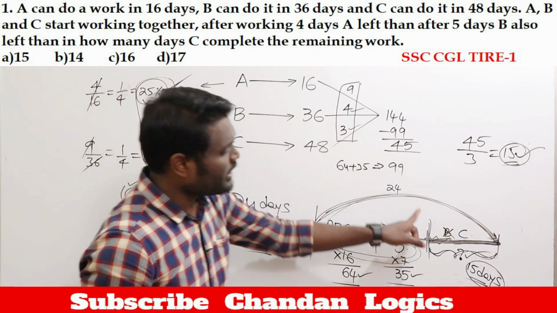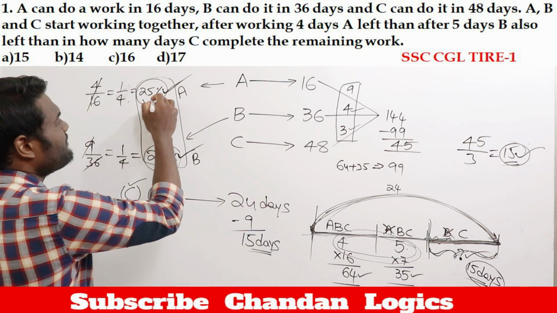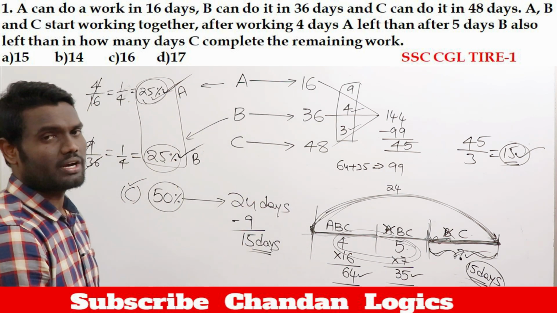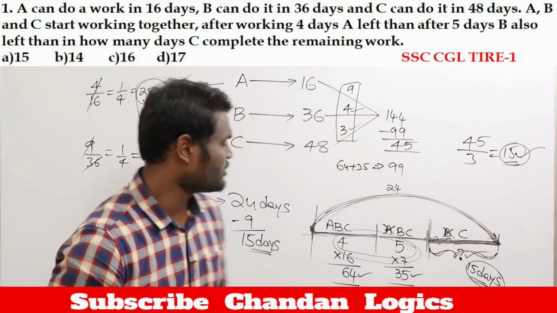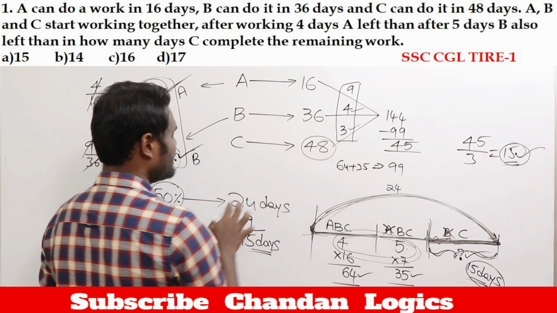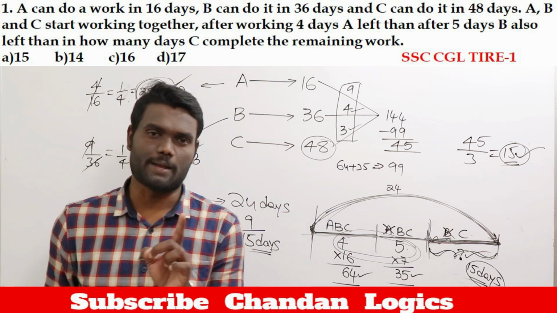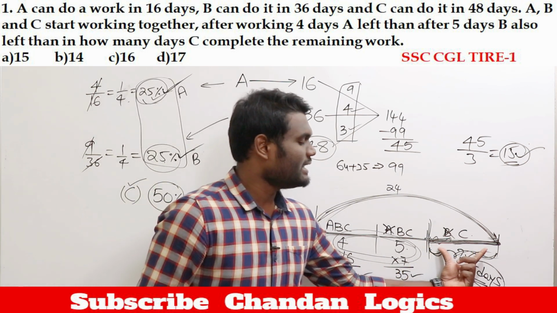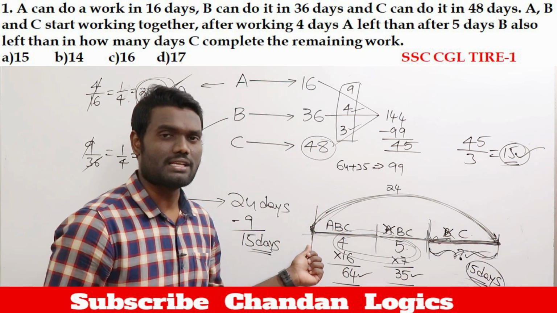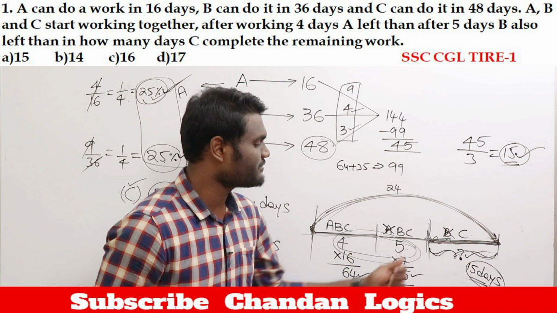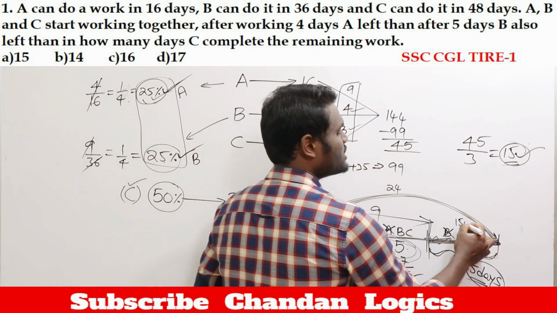Okay, so either you can do it in this way and get the answer as 15, or you can say that A completed 25% of work, B completed 25% of work, then the remaining work will be C's. The remaining work is 50%. So to complete 50% of the work, C should take half of this, that is 24 days, which means C is going to work totally 24 days. The question is how many days are required to complete the remaining work. Remaining work means from here to here it is 24 days. Out of 24 days, this is 4 plus 5, 9 days. So from 24, if you subtract 9, we can say the balance will be 15 days.